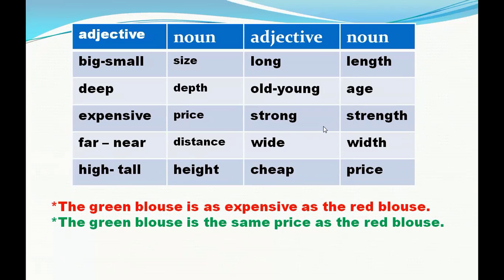Wide, width. Cheap, price. For example, the green blouse is as expensive as the red blouse. This sentence equals the green blouse is the same price as the red blouse. Here I use the word the same, and after it came the noun from the adjective expensive, which is the price. So the green blouse is the same price as the red blouse equals the green blouse is as expensive as the red blouse.